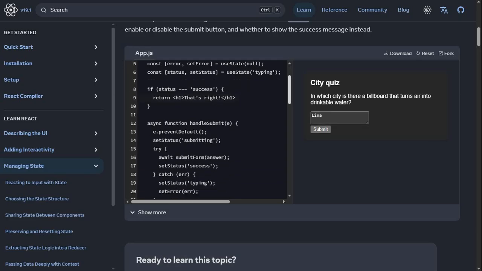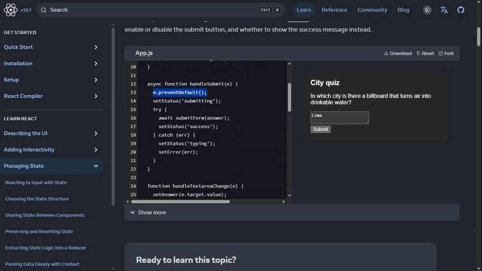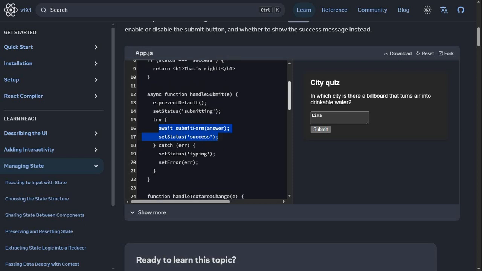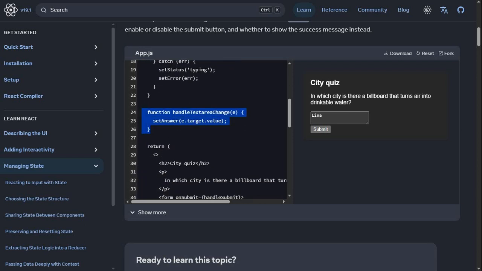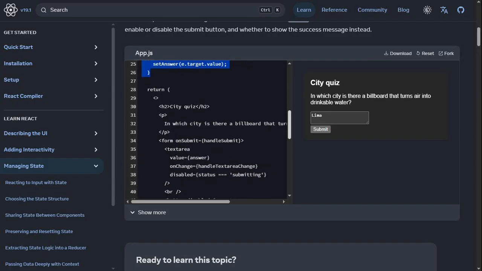Now let's see, this async function, prevent default, set status, submitting. Okay, and then try, await, submit form with the answer, and set status to success. Oh, this is like fetching, similar. Handle text change, yeah, okay, e.target.value, I understand this one.